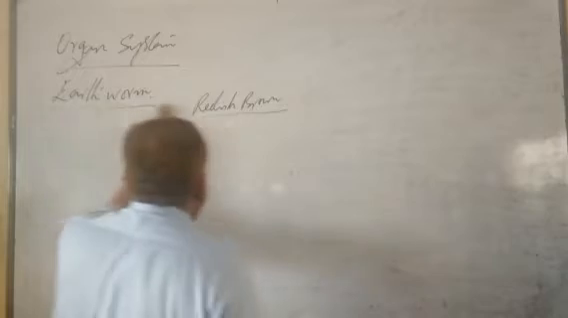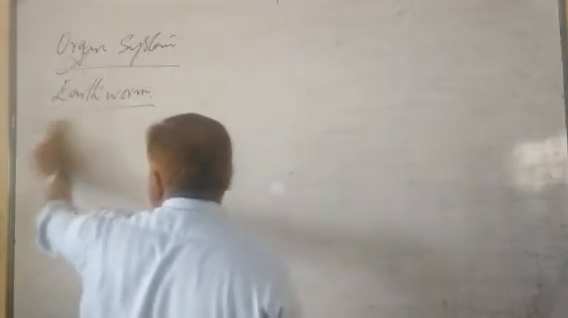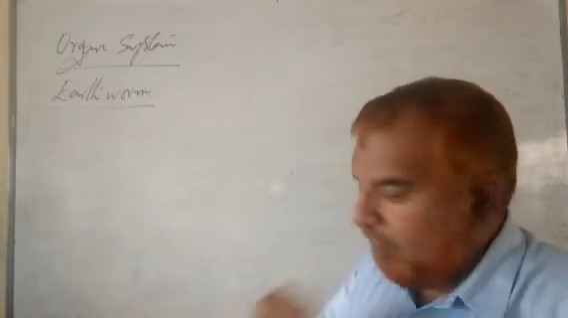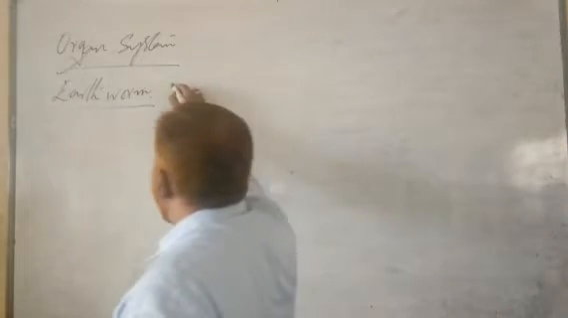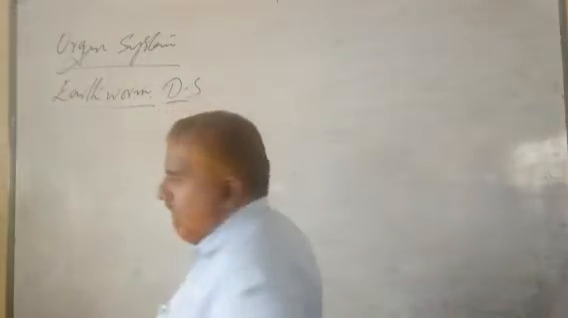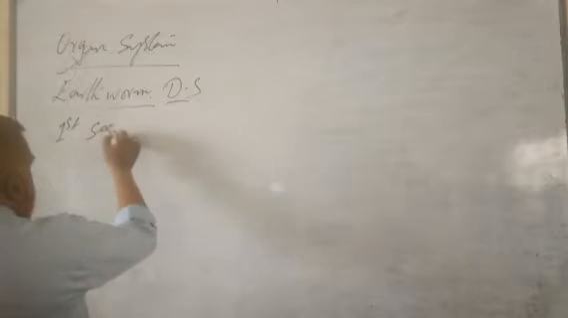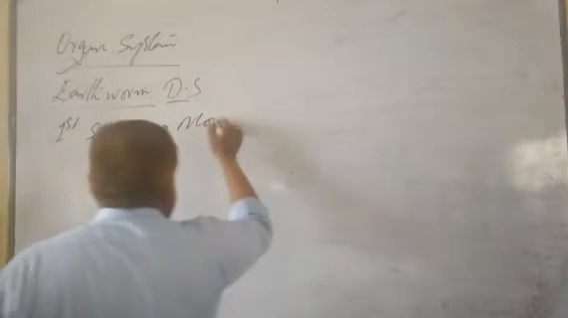So now, apart from this, we will talk about the digestive system of the earthworm. Clear? As I told you, first segment, mouth. Where is it? First segment. What is it? Mouth is there.